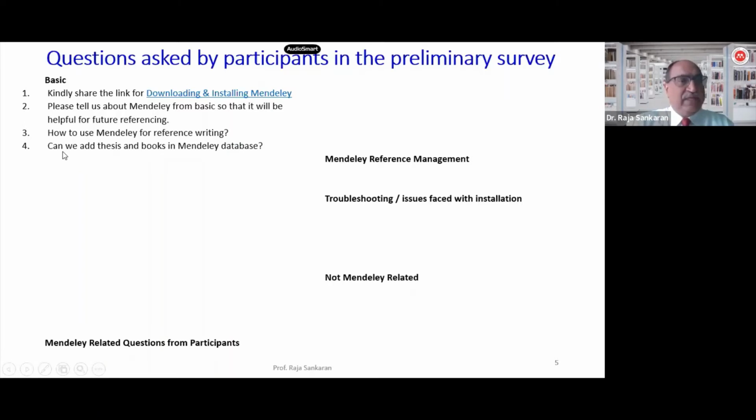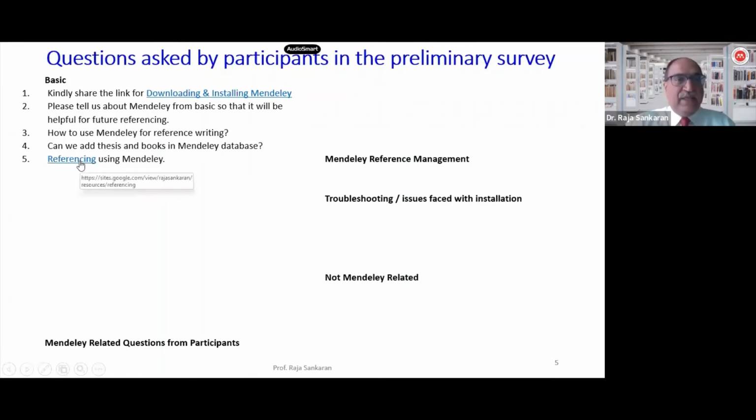The next question, the fourth one, is: can we add theses and books in the Mendeley database? Yes, both could be done, apart from the various other options that exist. I will show you some of this while I demonstrate, but if you do require anything specific, then please do raise it in the questions.